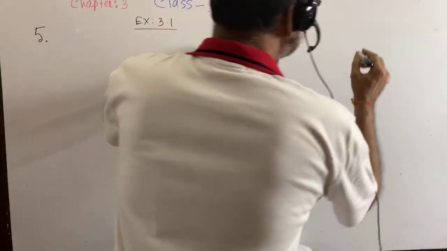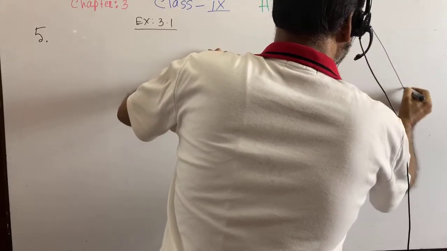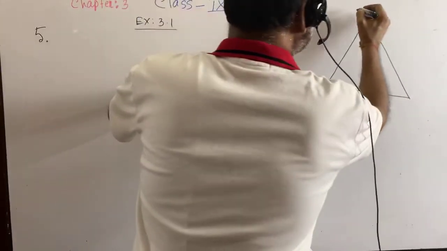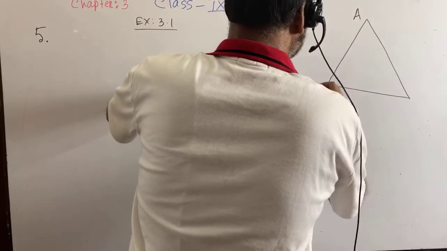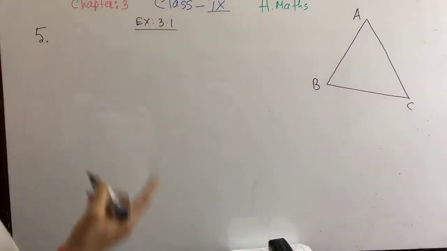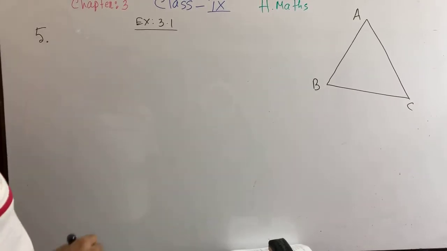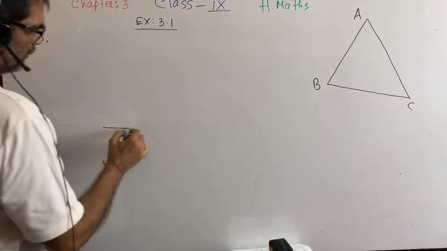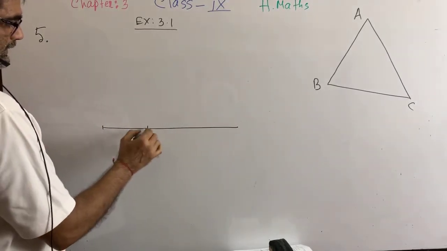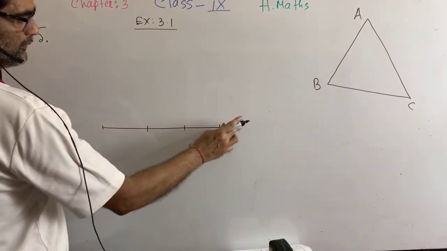Suppose it is a triangle ABC. The side BC has been trisected. When you will do this math in the exam hall, what will you do? You take a line like this. From here, cut this and this will be equal. I mean, all those three parts will be equal.